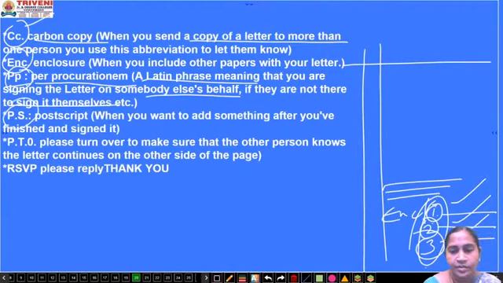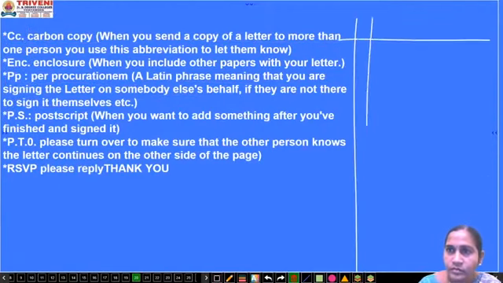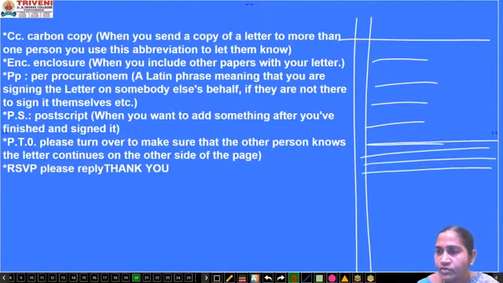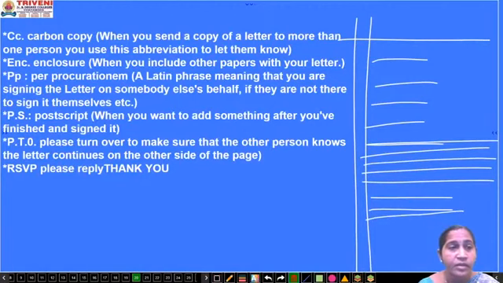And the postscript. Suppose I have written everything, the letter is completed. Everything is well furnished, I have written the body of the letter also, and I have signed the letter. Everything is completed, and I remember one more important point that should be inserted in the body of the letter, but I don't have enough space to write there. In school, in college or in your notes, when you forget something, you'll put a mark or a symbol and write a sentence in between.